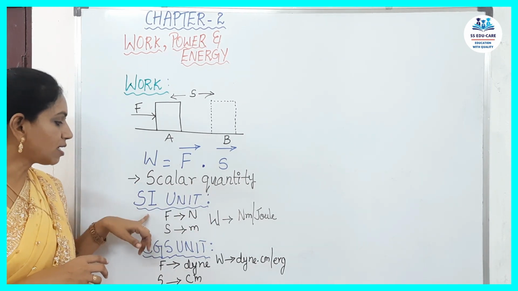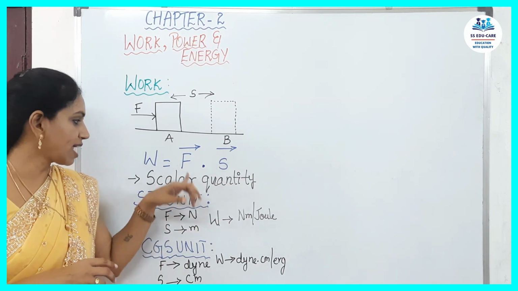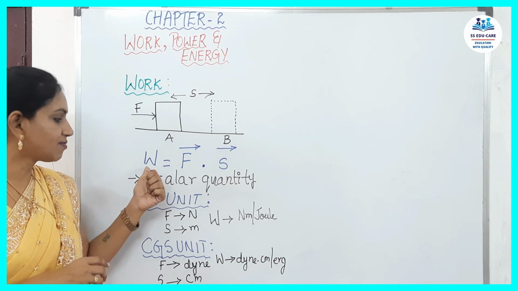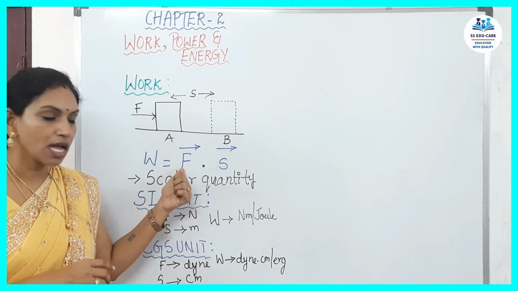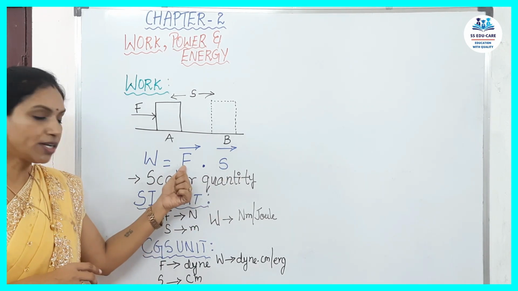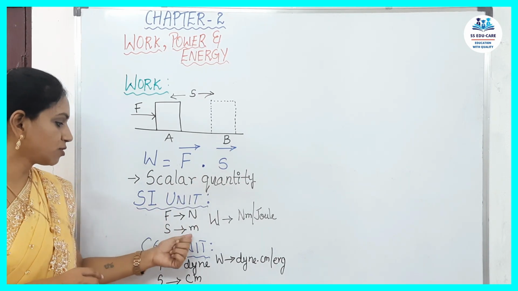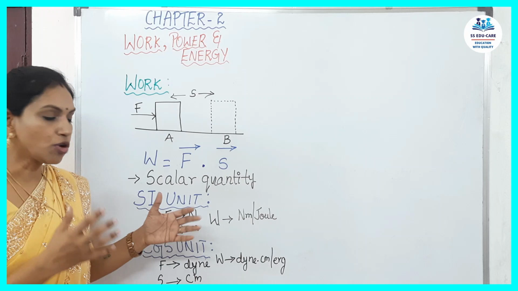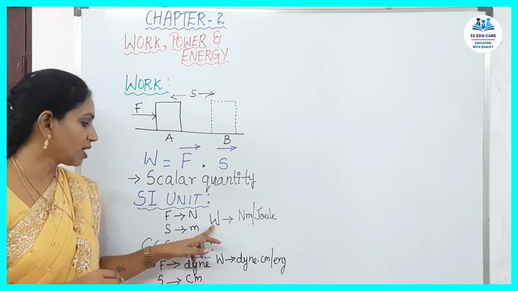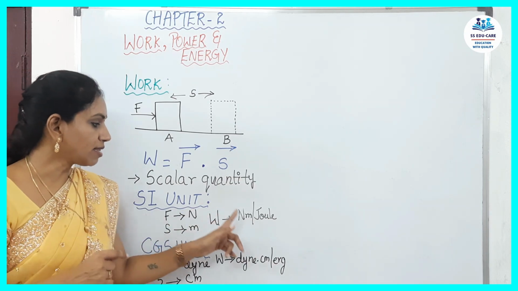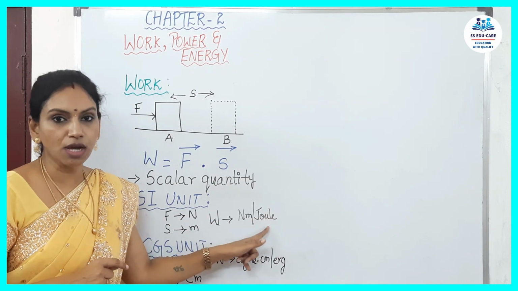Next, what is the SI unit of work done? See, work done is equal to force times displacement. The unit of force is Newton and the unit of displacement is meter. Combining these together, the unit of work done is Newton meter, or in other words you can call it a joule.